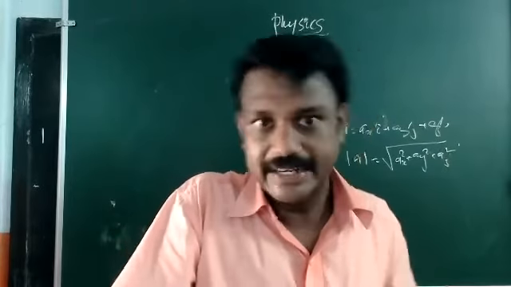Now we can have A cross B. What is A? Components are 4, 3, 1. So i, j, k, 4, 3, 1. And B is 12, 9, 3. So 12, 9, 3 are the components of the second vector B. We got A and B. To check whether they are parallel, you have to take the cross product between these.